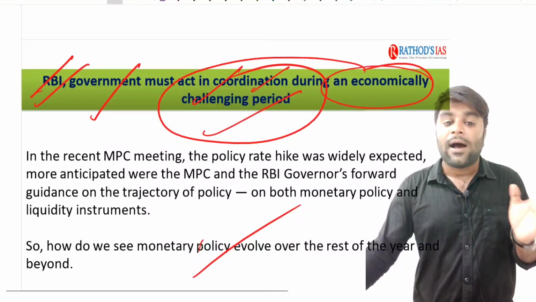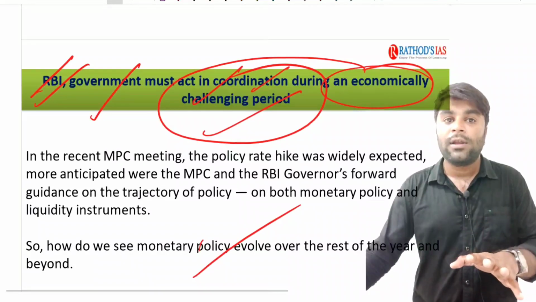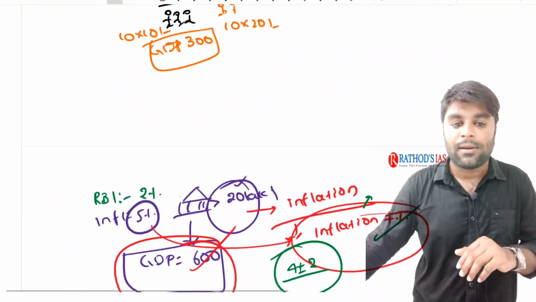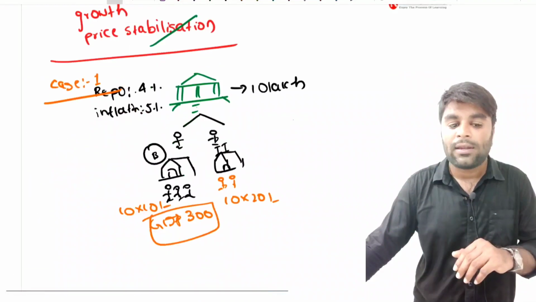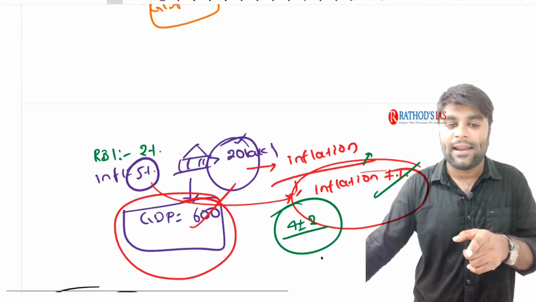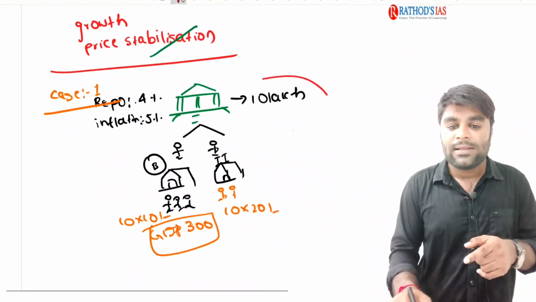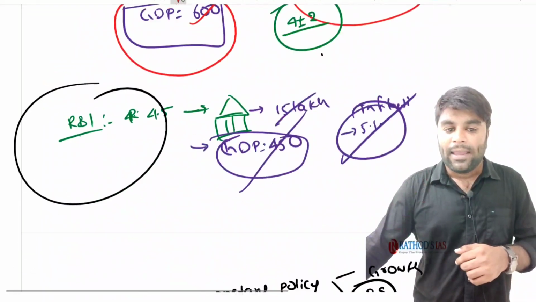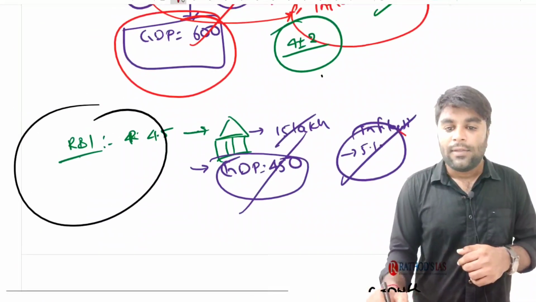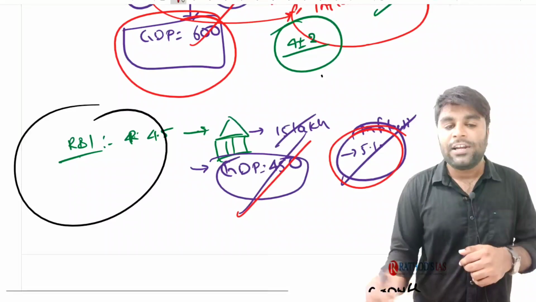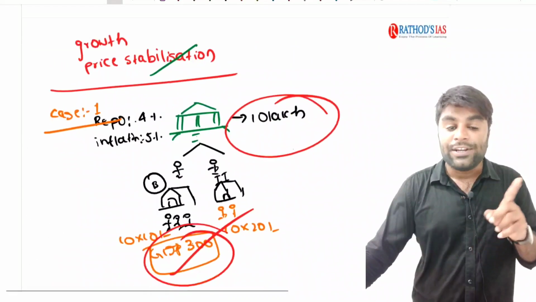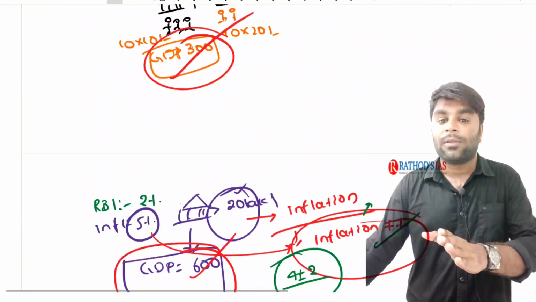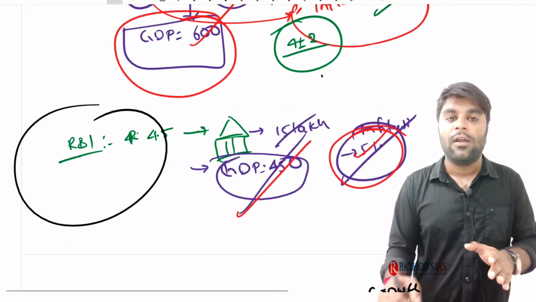Now why does the title say the RBI and government must work in coordination? Because ensuring the money supply, which in our example is 10 lakh rupees, is very important to ensure the growth of the economy. By case 3, you can clearly observe the inflation rate is in control, and the GDP has increased from 300 to 450. So we can clearly observe the GDP growth rate, and the inflation is in control.